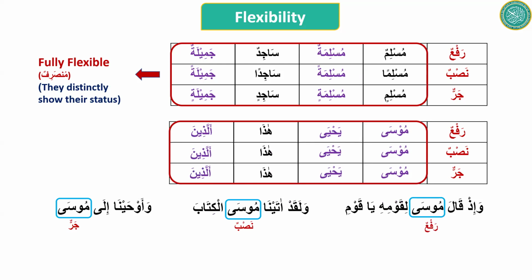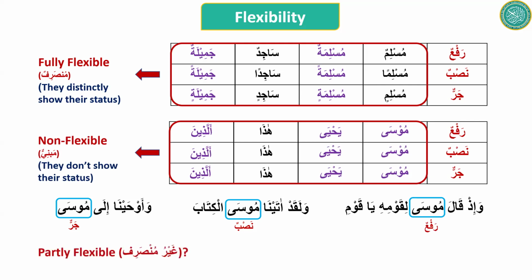Sometimes they will have rafa status, sometimes nasab status, sometimes jar status, but they don't change. So they are called non-flexible. So how would we know the status? You have to spend some time on the ayah where it is used and figure it out. Inshallah, you will learn how to figure that out in this course. So that's fully flexible and non-flexible.